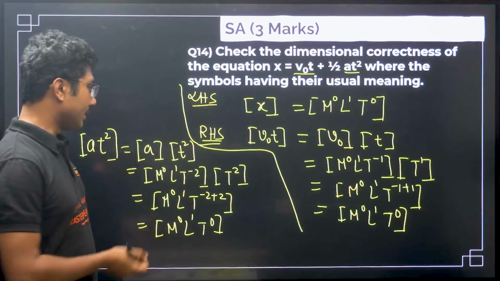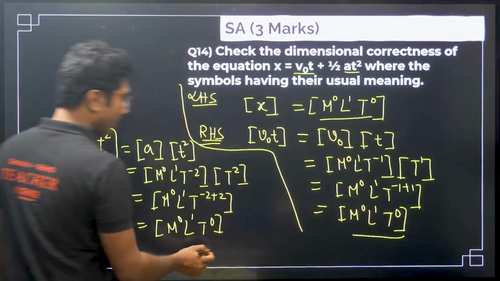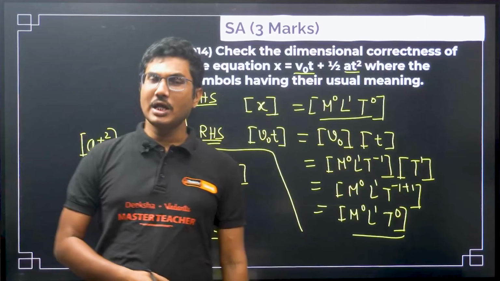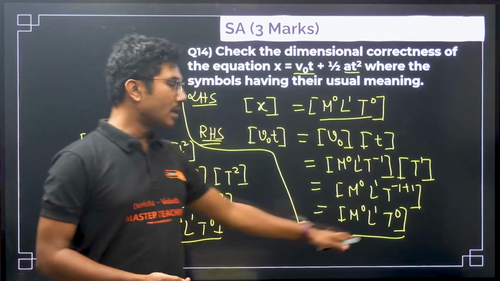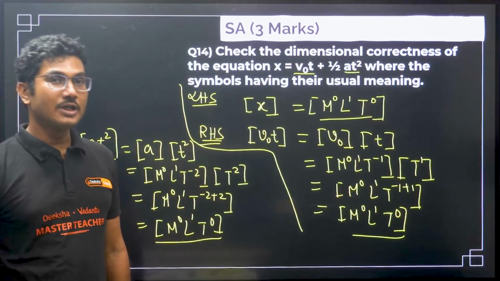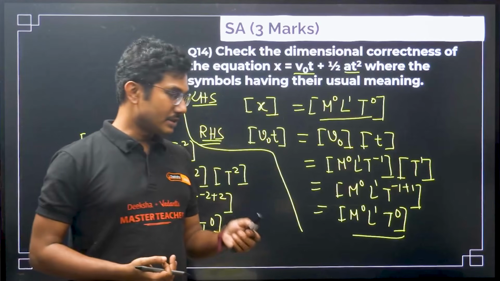For example here dimensions match, right? Every three quantities have the same dimension, but if they do not have the same dimension, then the equation is not dimensionally consistent. You have to write one concluding line saying that the equation is dimensionally consistent.